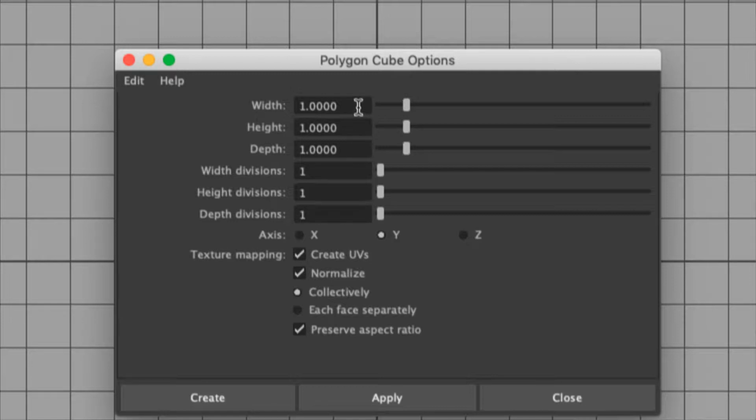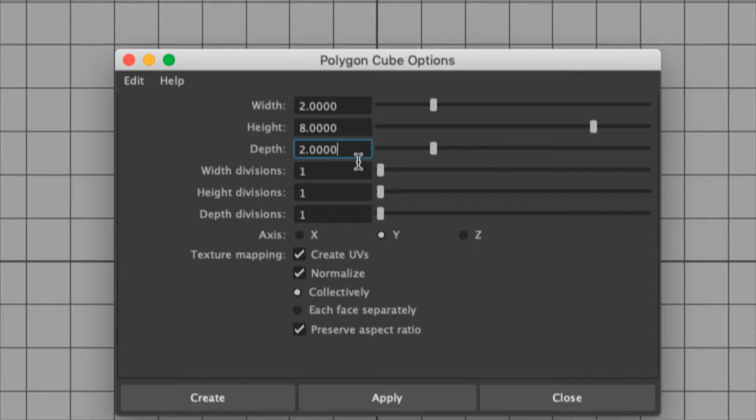I want my leg to be at least 2 by 2, so width 2 and depth 2, so it's a little bit thicker. And then for the height, I want to put at least 8. So the height of the leg is now 8 units.